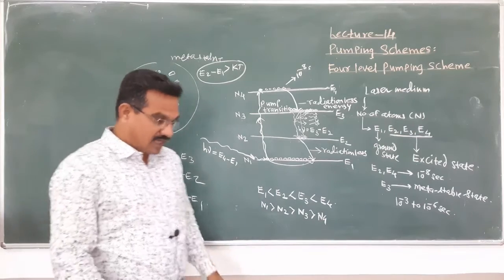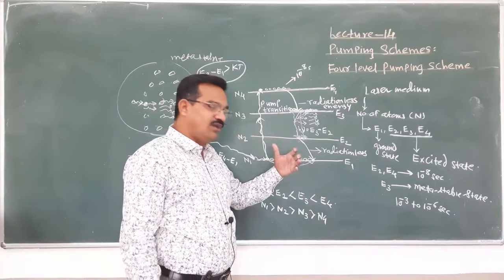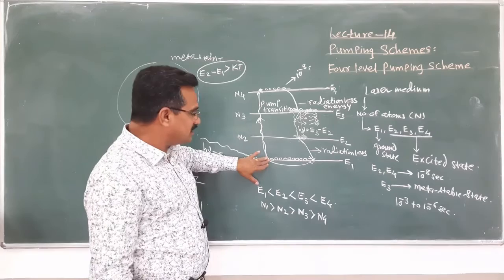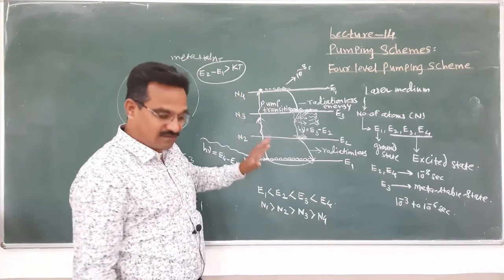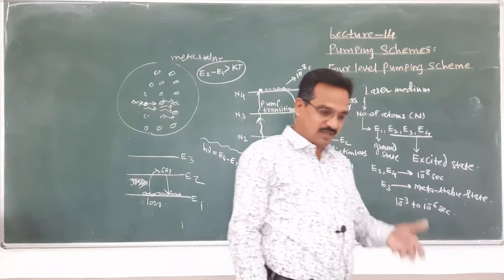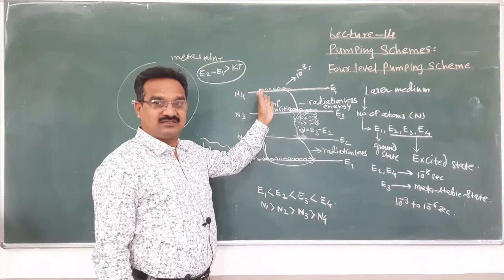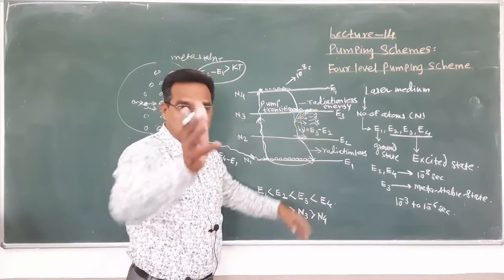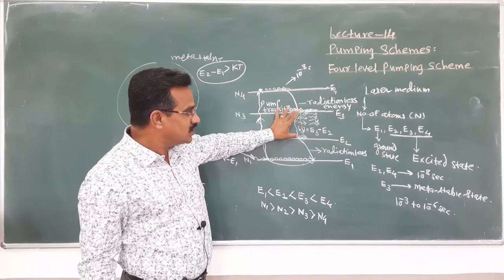Remember this. Again one more point you remember, that in case of 3 level or in case of 4 level system, the pumping transition photon energy is more as compared to the photon energy of the emission, because the emission photon energy is E3 minus E2.